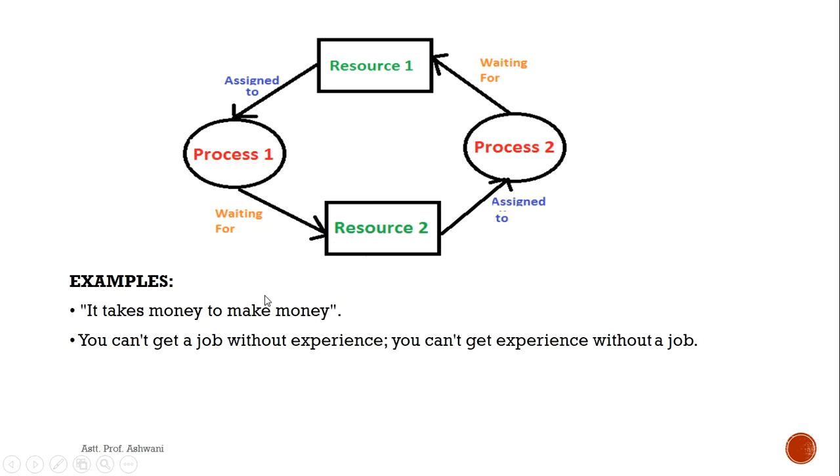Some more examples of deadlocks. It takes money to make money, which means you need money to make money. And second, you can't get a job without experience, and you can't get experience without a job. Which means if you want a job, you can't get it without experience, because you don't have any experience. Similarly, you can't get experience without a job.